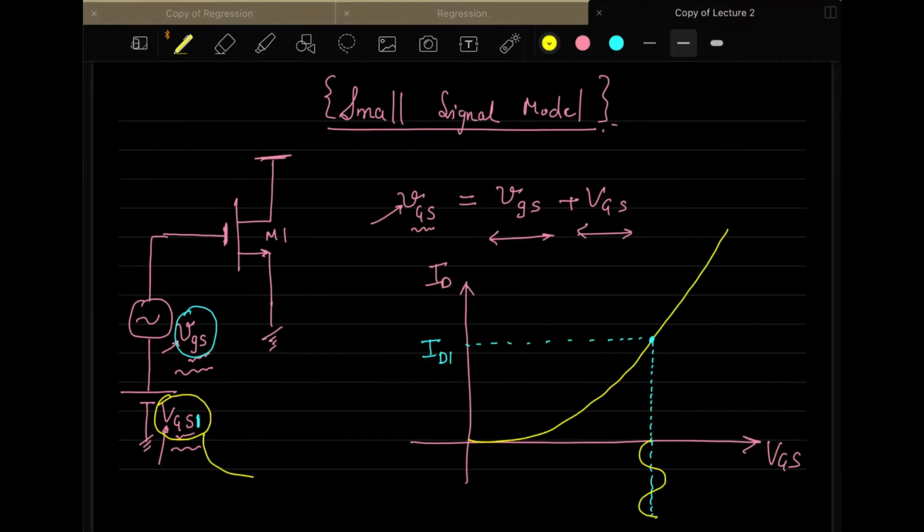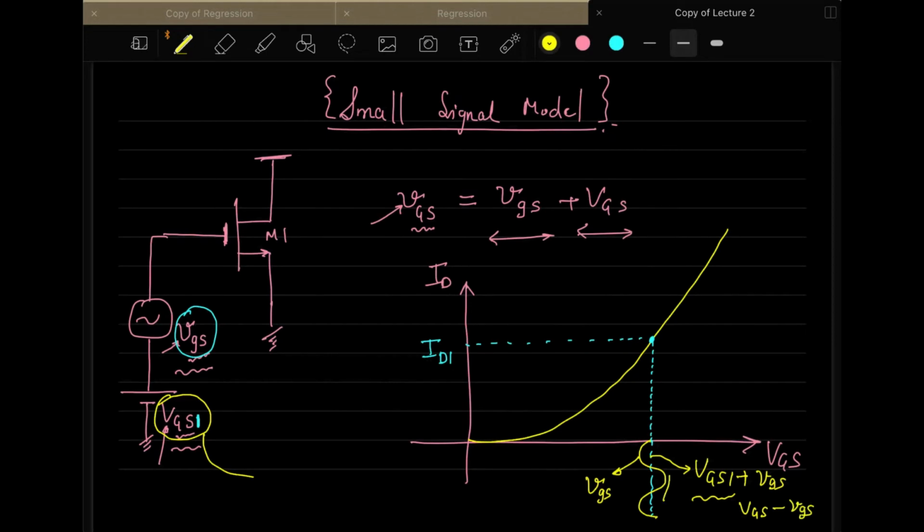So this small sinusoidal signal is actually small vgs, which is sitting on the blue line, which is your capital VGS1. When you perturb this value of capital VGS1 by a small vgs, this value will increment by vgs and then decrement also by vgs.